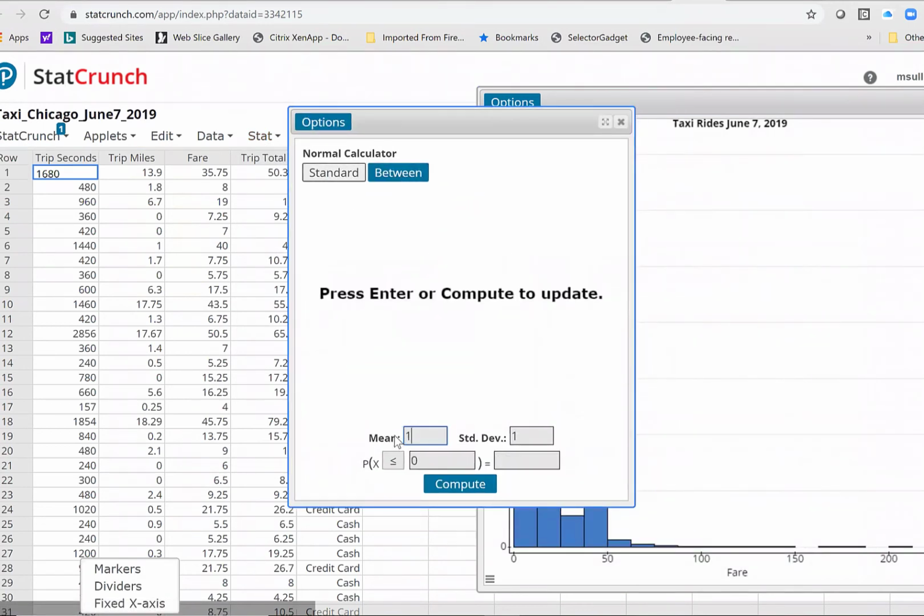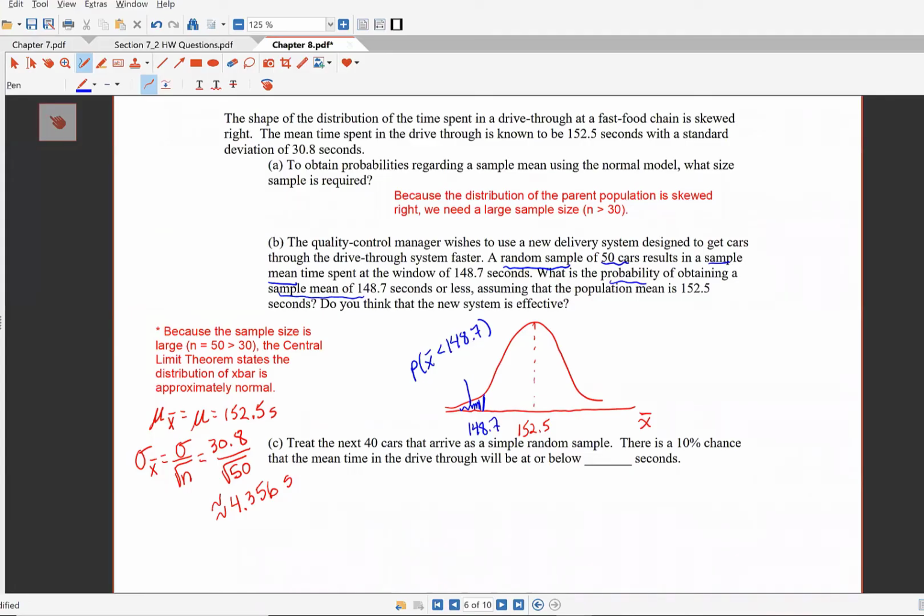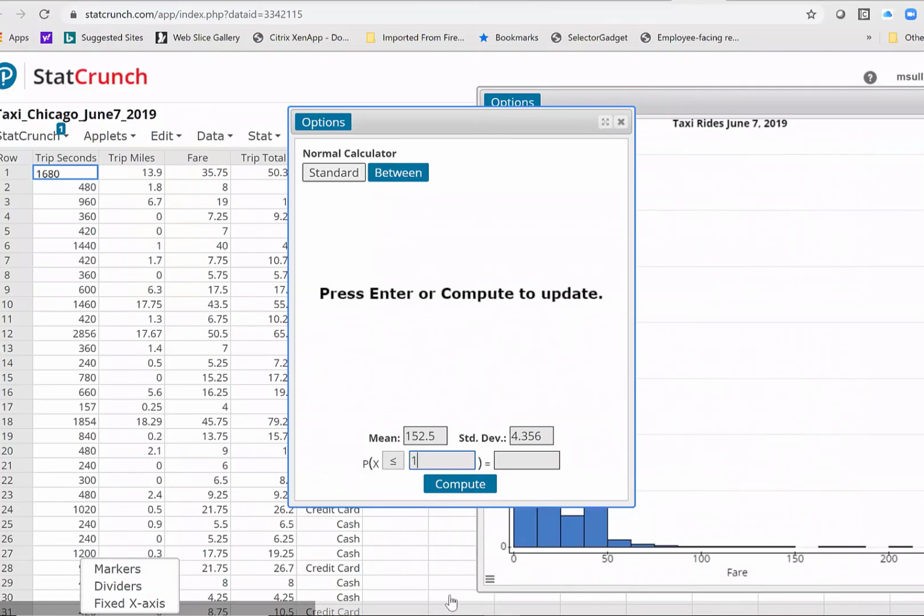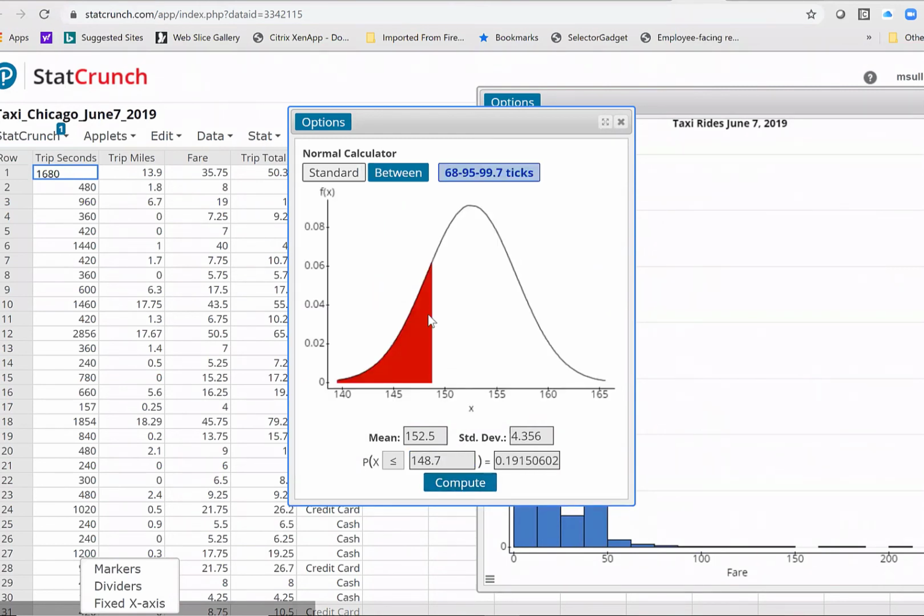We just said the mean was 152.5. We said the standard deviation was 4.356. And we want the area under the curve to the left of 148.7. Click compute, and there you have it.